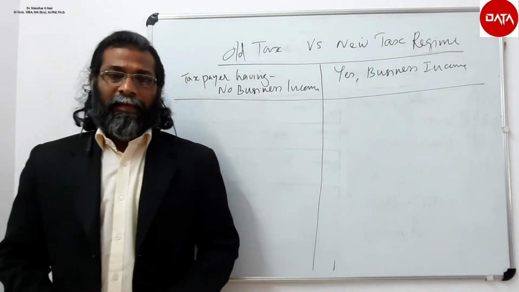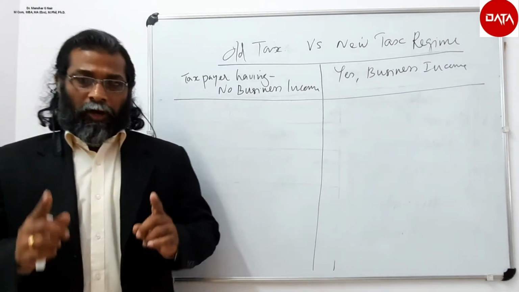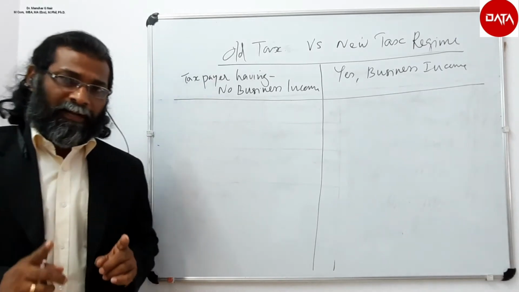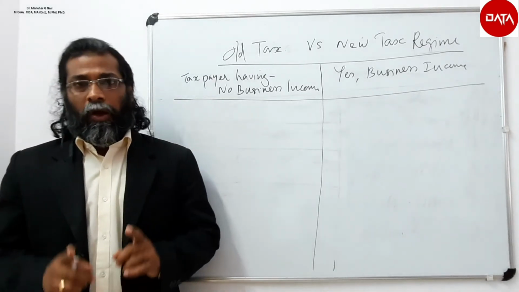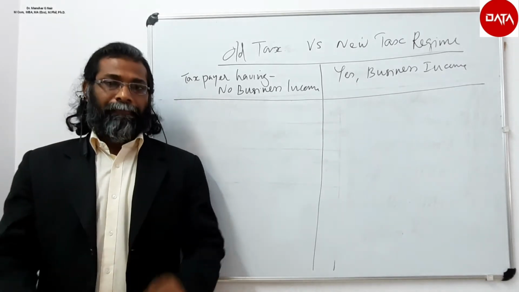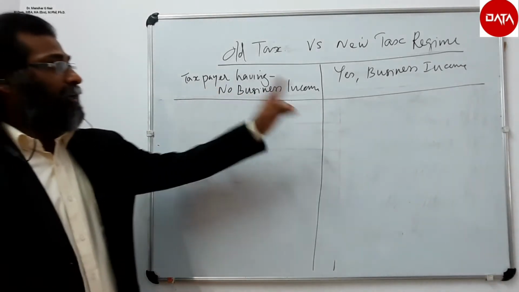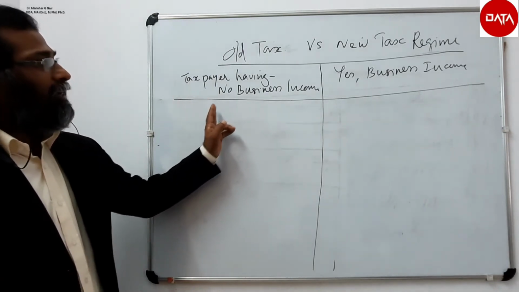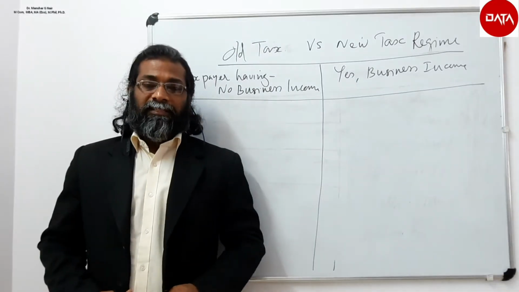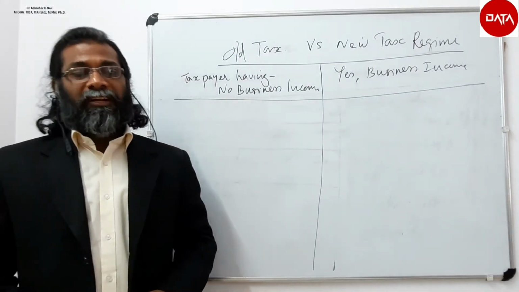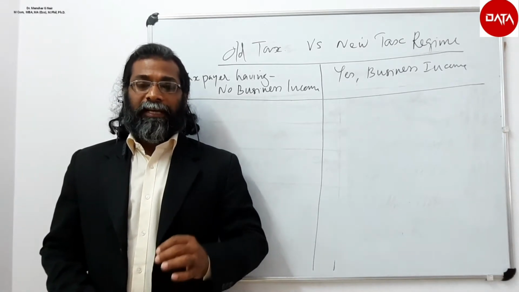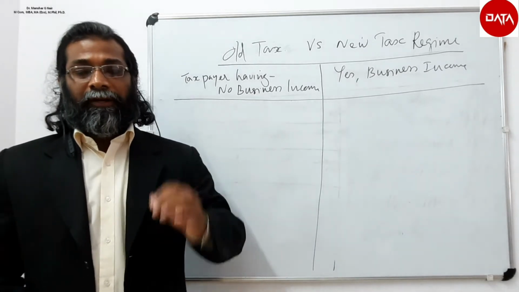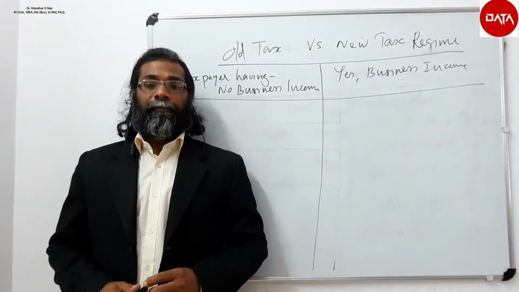Dear friends, please remember that the optional taxing system is applicable only in the case of assessees who are individuals or Hindu undivided families. Now, there are two types. Taxpayers, that is individuals or Hindu undivided families, having no business income, which means salaried employees and pensioners, can choose the new tax regime at the beginning of the financial year 2020-21 and intimate the employer.